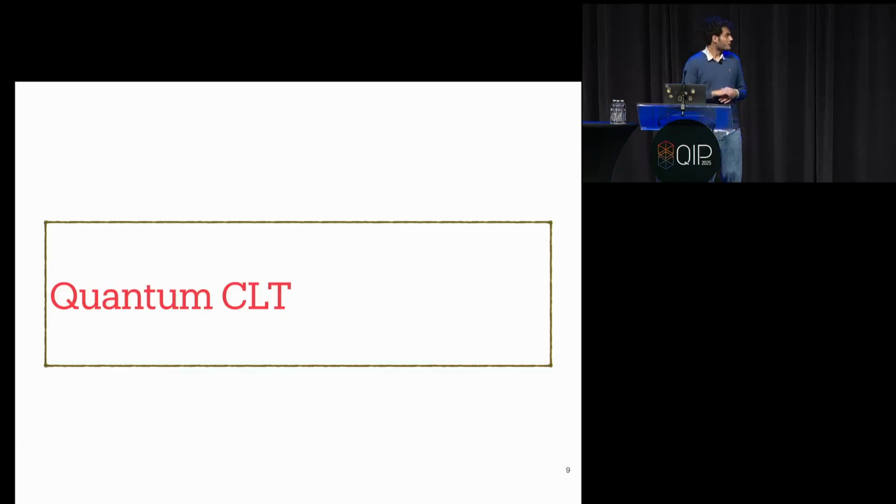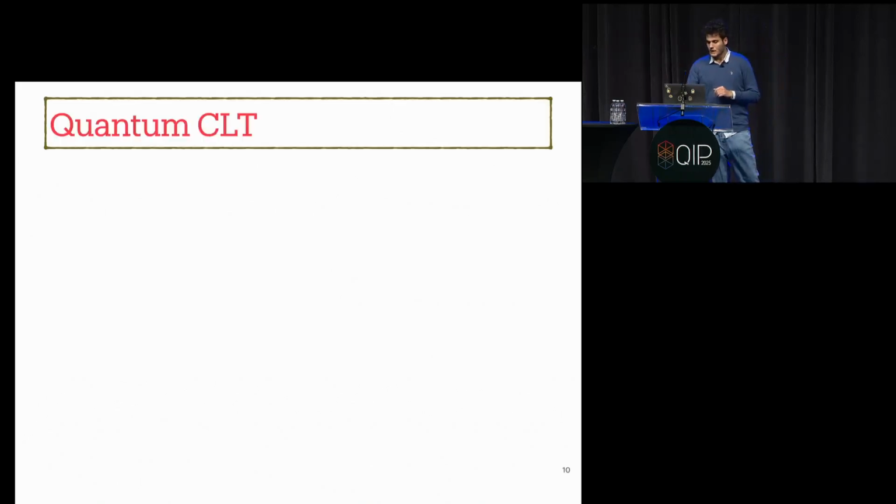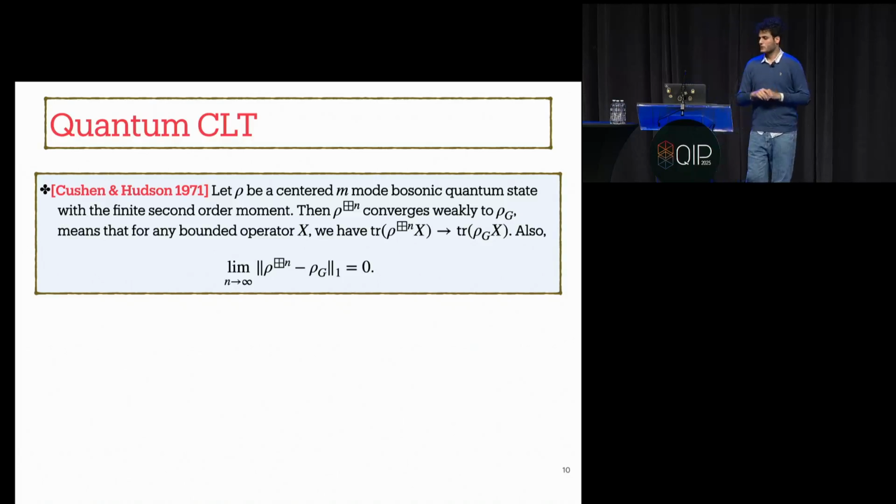Okay, before talking about our methods and ideas, let me do a quick literature review on the quantum central limit theorem to compare our results with previous results. I can say the quantum central limit theorem was started by the work of Cushen and Hudson in 1971.